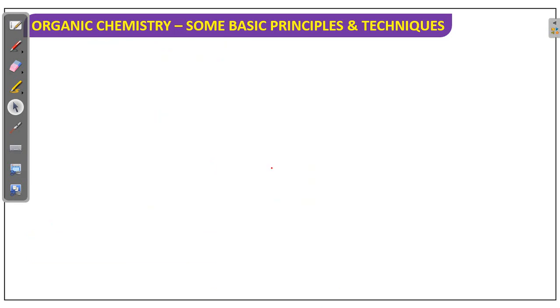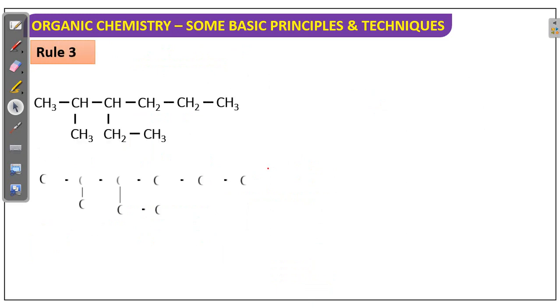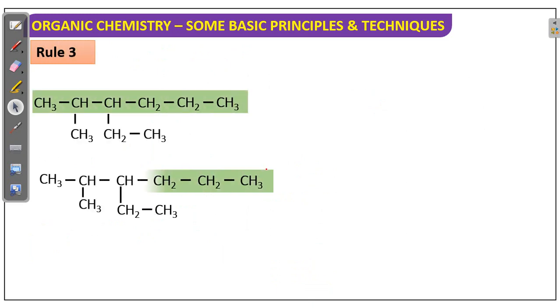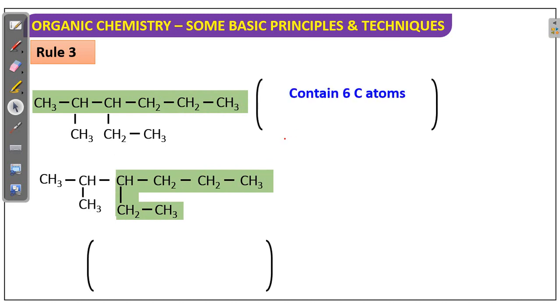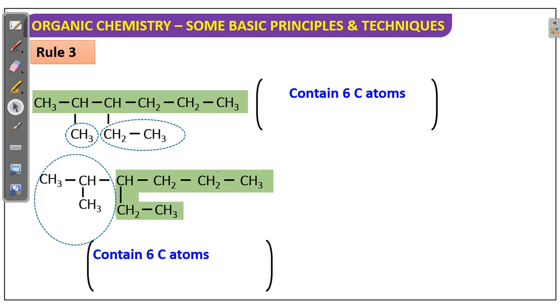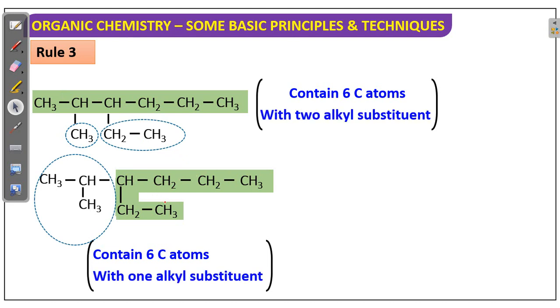Next, rule number 3. See here, first you understand the example, then you can make a rule. What is that rule? See here, first select the long chain: 1, 2, 3, 4, 5, 6; 1, 2, 3, 4, 5; and 1, 2, 3, 4, 5, 6.